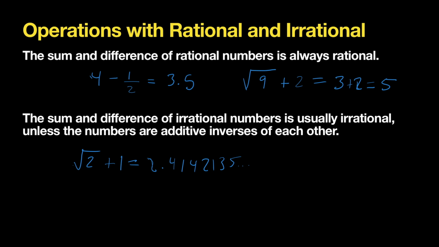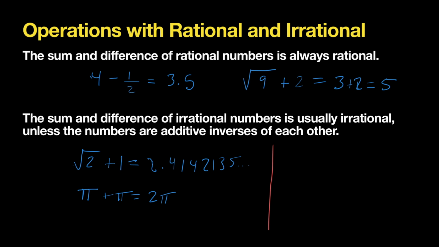If you get another number, for example, pi plus pi, that's just going to give you 2 pi, but that's still going to be an irrational answer. So most of the time when you add or subtract numbers, the result is irrational. Even if the other one is rational, you're going to get an irrational answer. Now, we do need to see a case where that doesn't happen. So I'm going to give you two cases where when you add two numbers, that doesn't happen.